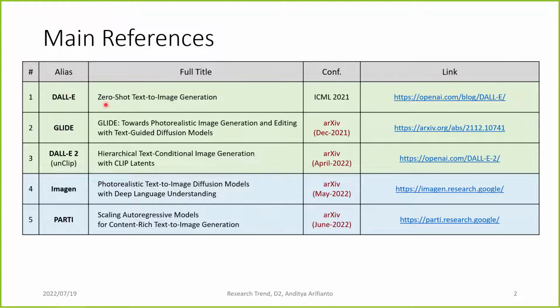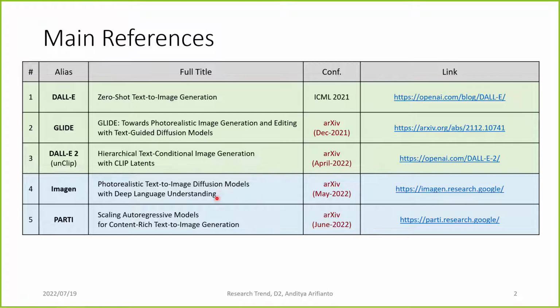First, DALL-E, zero-shot text-to-image generation from ICML 2021. GLIDE, towards photorealistic image generation and editing with text-guided diffusion models, on arXiv, uploaded in December. DALL-E 2 or unCLIP, hierarchical text-conditional image generation with CLIP latents, uploaded April 2022. Imagen, photorealistic text-to-image diffusion model with deep language understanding, uploaded May 2022. And the last one is Parti, scaling autoregressive models for content-rich text-to-image generation, uploaded on arXiv just last month. The first three are from OpenAI, and the last two are from Google.